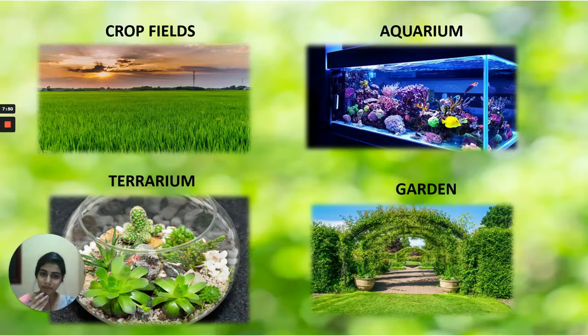So that's a terrarium. And then a garden. We all have gone to gardens, right? We have gone to parks, we have gone to zoos. So all these are maintained by humans. So all these come under artificial ecosystems.